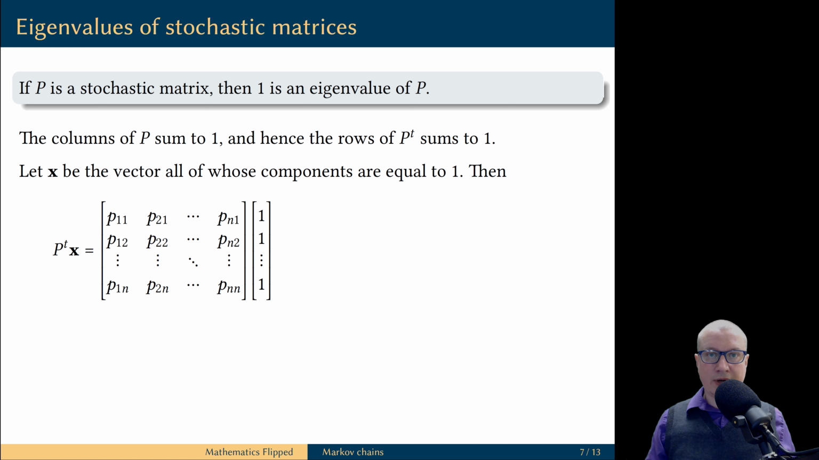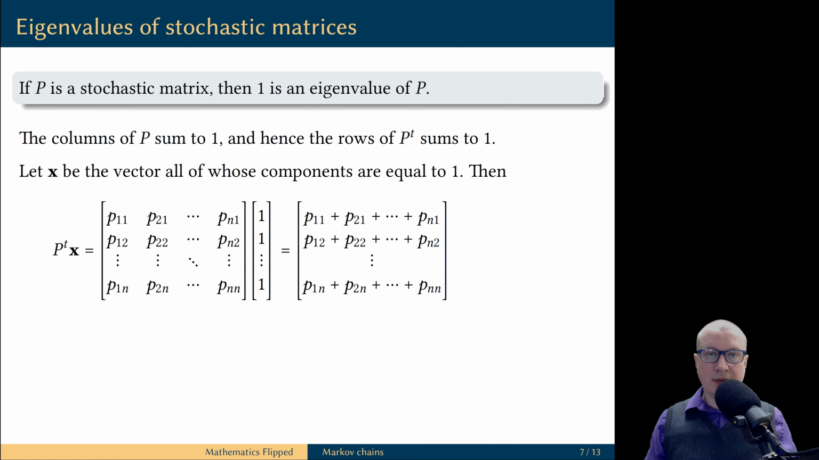Let's take a vector x, all of whose components are equal to 1, and we are going to look at the matrix vector product, P transpose times vector x. Notice that the rows of the matrix P transpose are the columns of the original matrix P. We apply the definition of the matrix vector product, and you see that each entry in this vector is in fact the sum of the entries of one of the columns of the original matrix P.